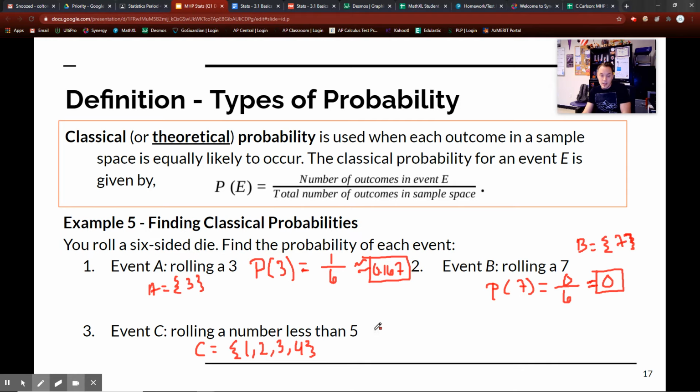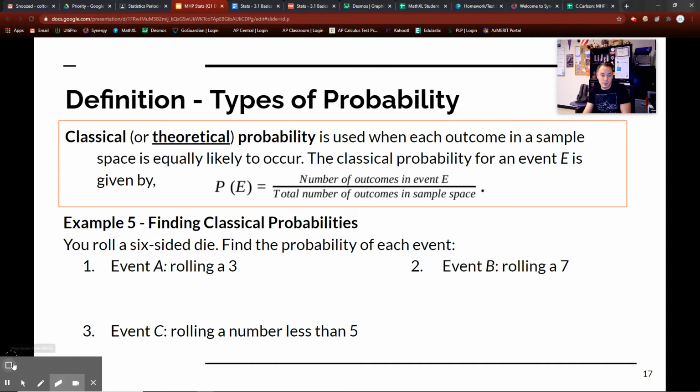And so that means the probability of X is less than 5 equals, how many numbers are these? 4. And then out of how many total? 6, which reduces down to 2 over 3, which as a decimal is 0.667, or roughly around 66%. Okay, so that is how you would do probability. Very, very basic theoretical probability. Let's erase.